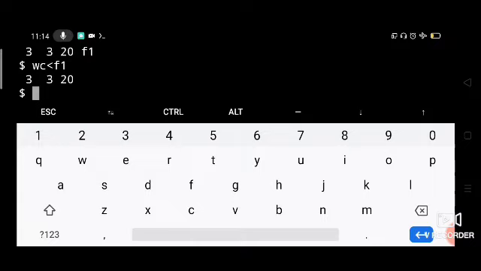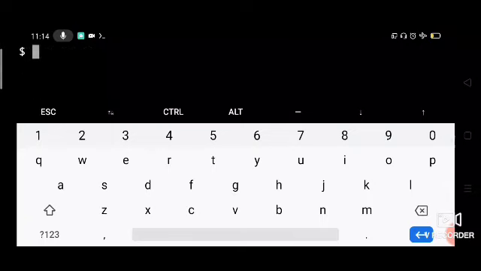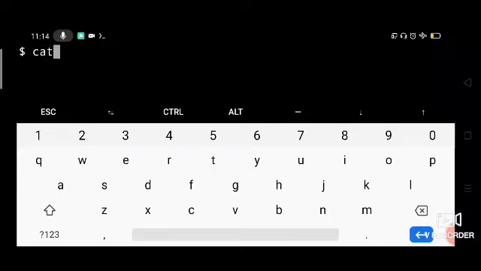Let us use that hyphen symbol now. Let us clear the contents. Let us say cat. Hyphen represents the standard input.